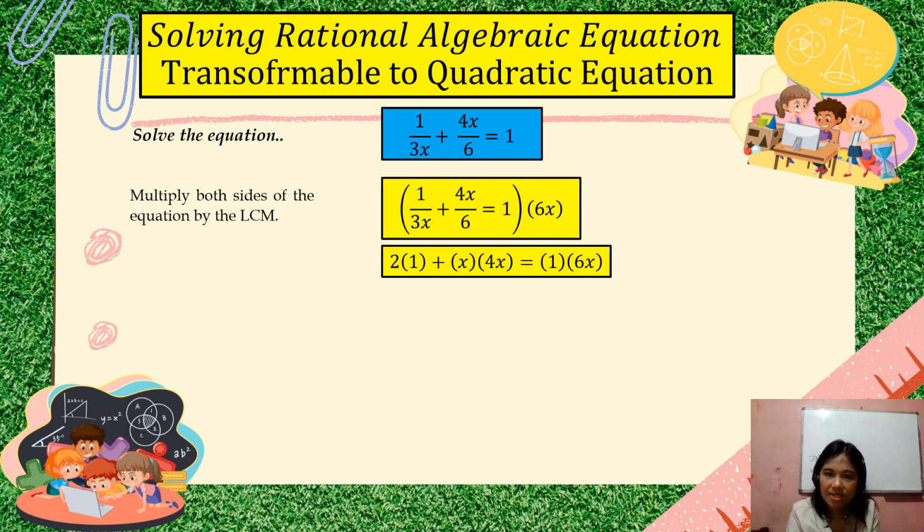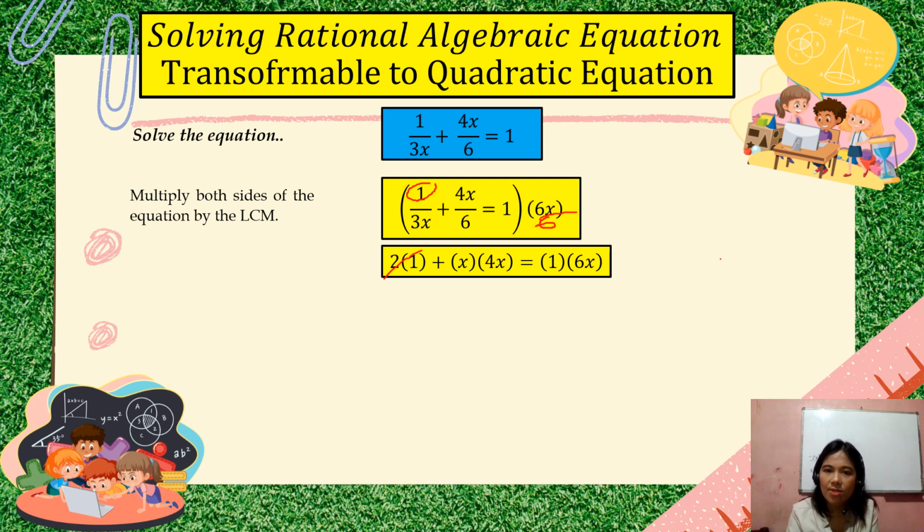So 6x divided by our first denominator na 3x. Okay? So cancel out natin yung x. Then divide 6 by 3, that's 2. Okay? Times it with our numerator na 1. So that's 2 times 1. Then here, same process. Erase muna. Wait lang. Same process, so we will divide 6x, the LCM, with the second denominator, which is 6.